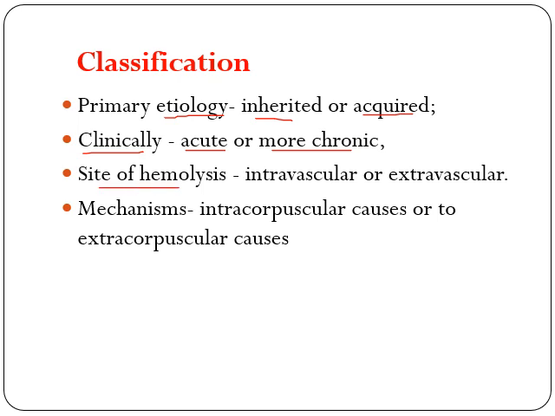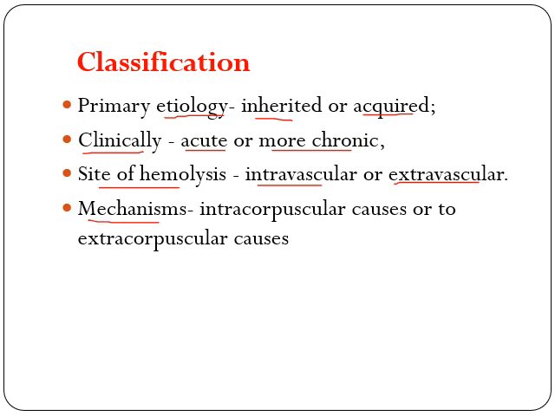Depending upon the site of hemolysis, either the RBC is destroyed within the blood vessels, which is termed intravascular, or outside the vessels, basically in phagocytic systems like the spleen, liver and macrophages, termed extravascular hemolysis.